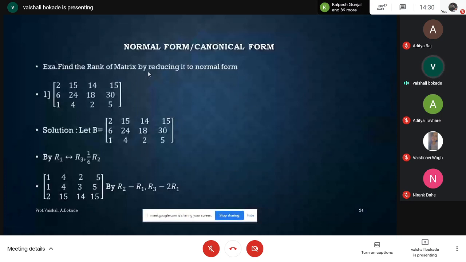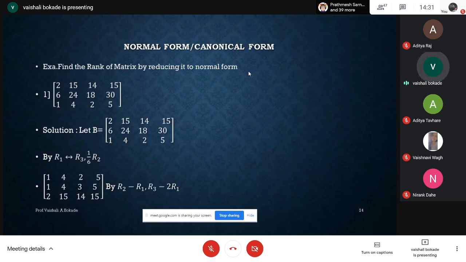I'm using only row transformation here, so that I will go for now normal form or canonical form. Question will be asked in such a manner that find the rank of the matrix by reducing the given matrix to normal form or canonical form. This question will be asked for 6 marks to 8 marks.